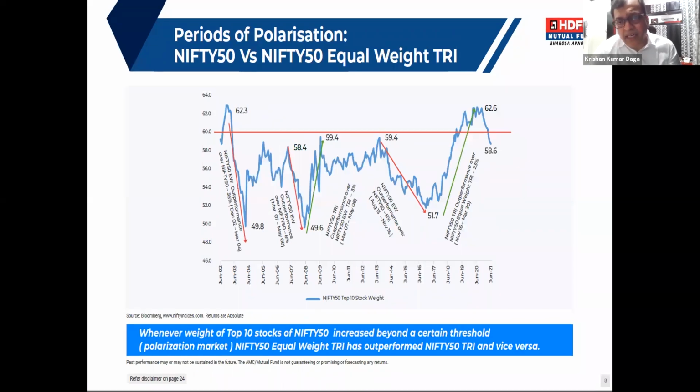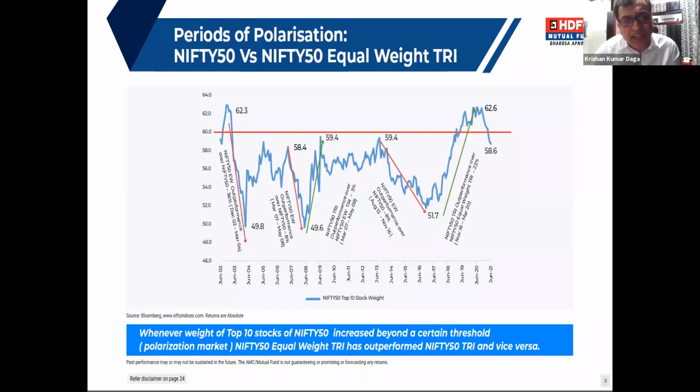Now, the same performance data. Why is Nifty 50 equal weight outperforming? We have seen the years when it is outperforming, and how much average return is extra. But here, if I look at why it is outperforming, if there is a period of polarization, for example, whenever Nifty 50 top 10 stocks are the only ones doing well, at that time Nifty 50 equal weight is definitely not doing better compared to Nifty 50.